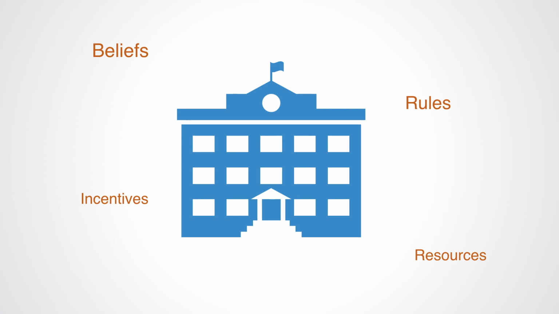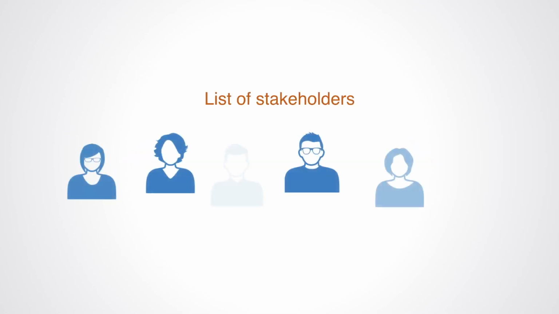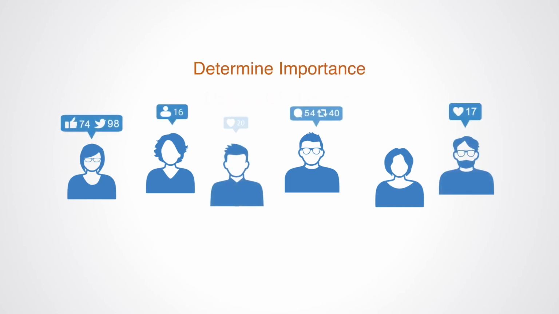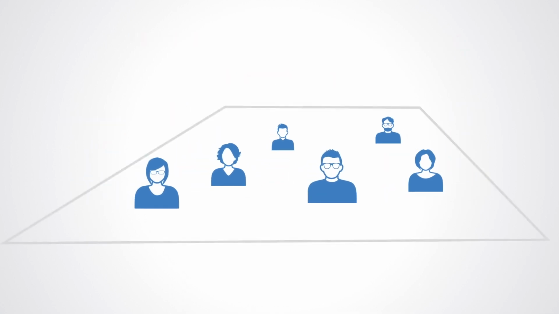To map out the system stakeholders, we need to define the scope of the project and system, create a list of stakeholders who form part of the system, determine the influence of the actors, which members are influential, important, or have potential, identify their importance according to different dimensions of influence, for example, resources, decision-making, leadership, etc. Place the stakeholders on the map, scaling them according to their level of importance.